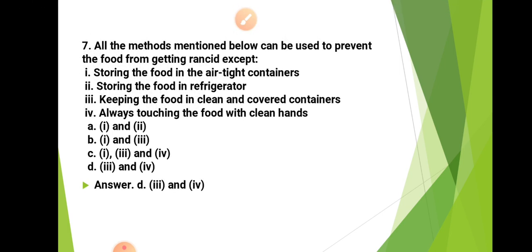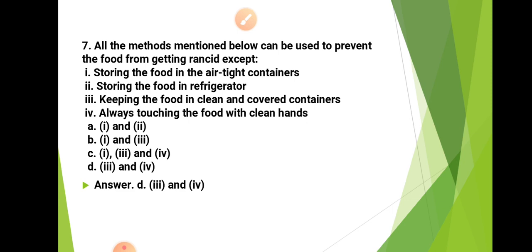Okay, the next, seventh question is: all the methods mentioned below can be used to prevent the food from getting rancid except. So rancid means kharab hona. Okay, so the options are: storing the food in an airtight container, storing the food in the refrigerator, keeping the food in a clean and covered container, always touching the food with clean hands. So which is the